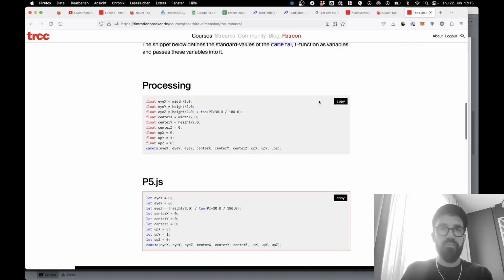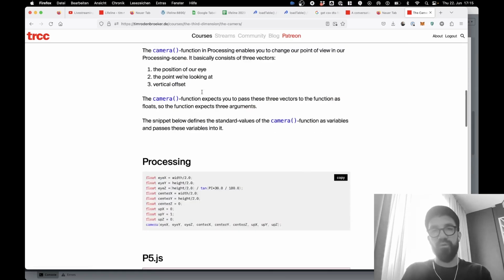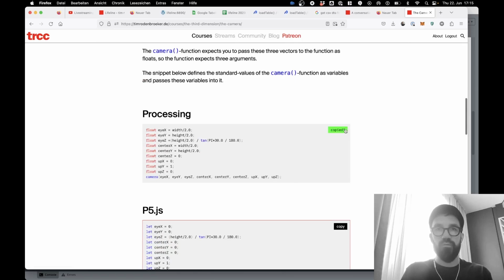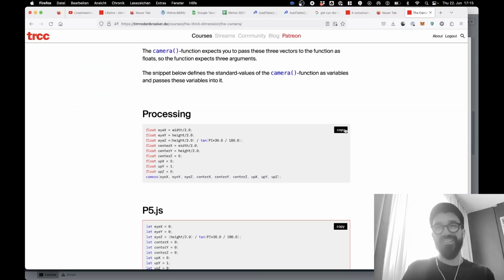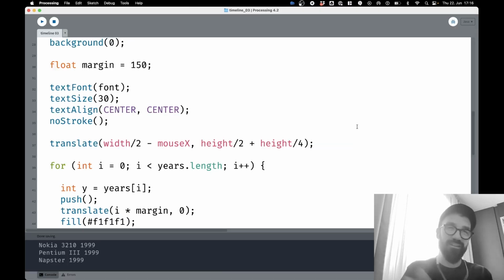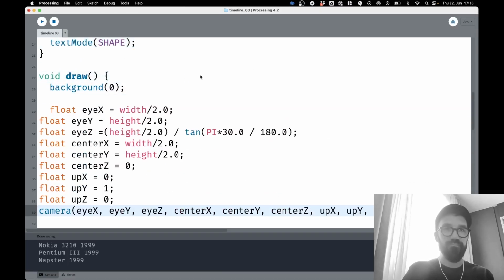So I will copy that piece of code from my course. The camera is a lesson from my course, the third dimension. We'll copy that code snippet. That's always how I do it. I just store my code snippets in my courses. That's so handy, right? I just go to my course and then just get it from there. Okay, I will put that into here.